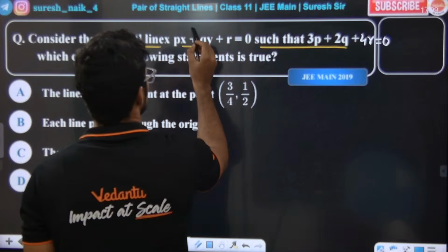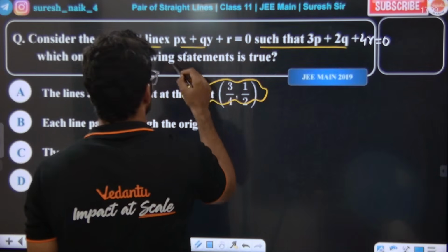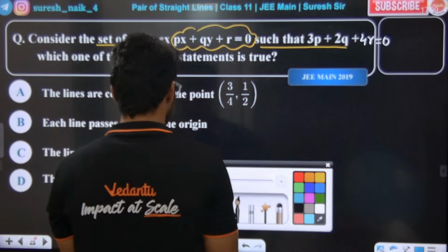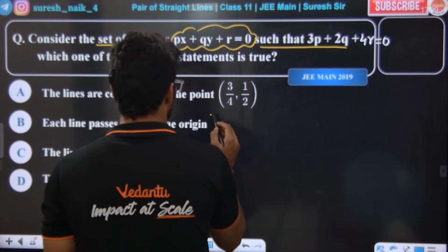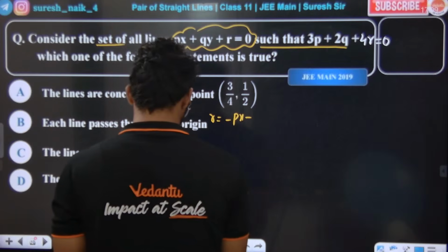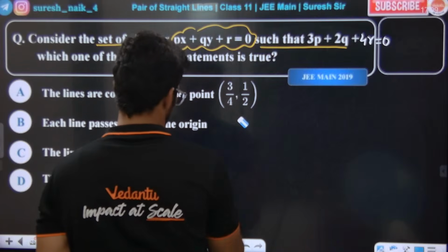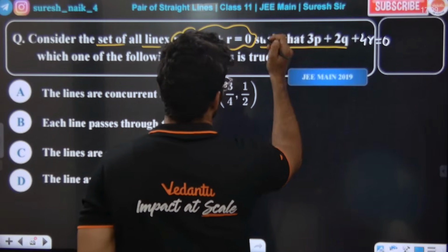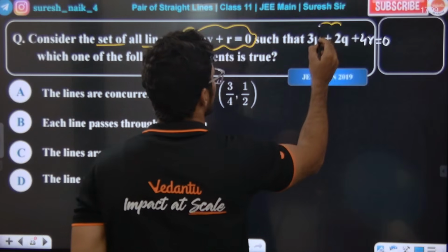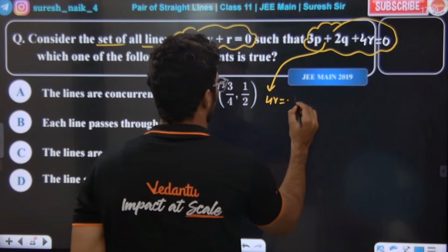What is r value from this? In the straight line, what is r value? Tell me. So from this, r value is what? r is equal to what? Are you getting the point or not? From this r value you take. From this, what is r value? 4r is equal to minus of.